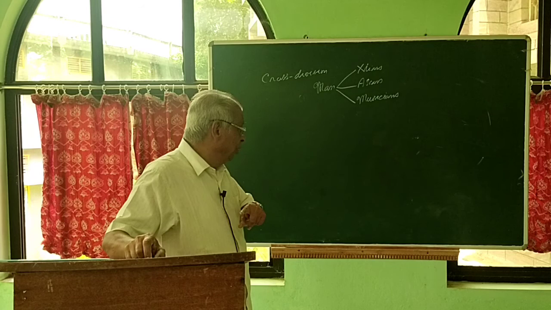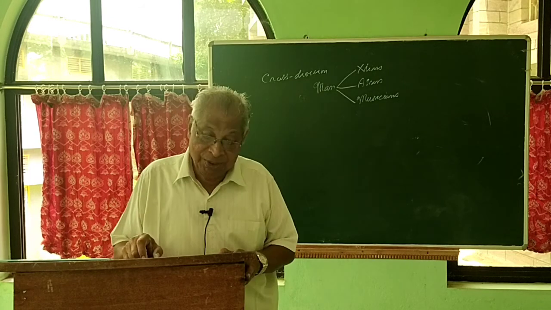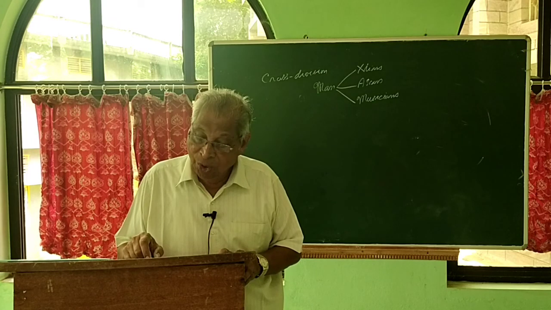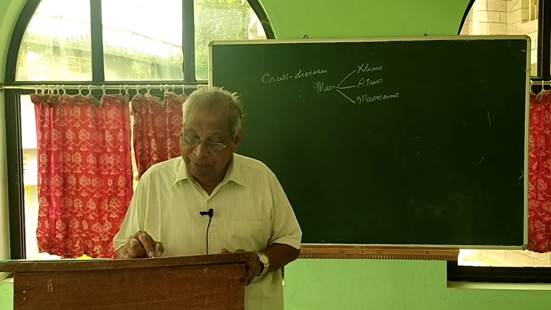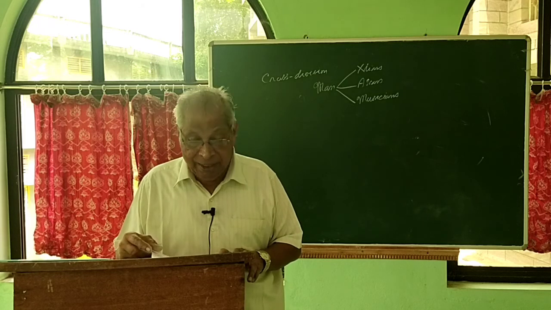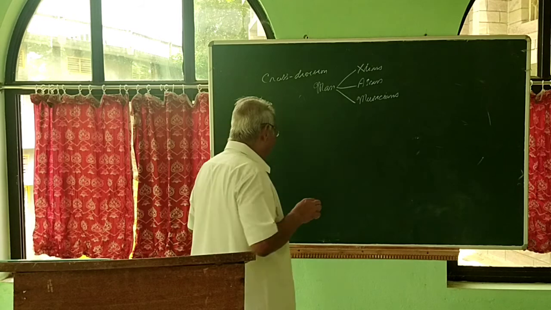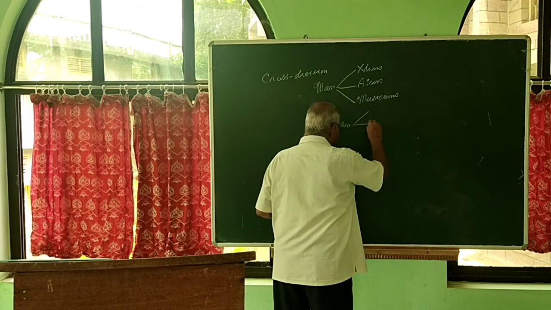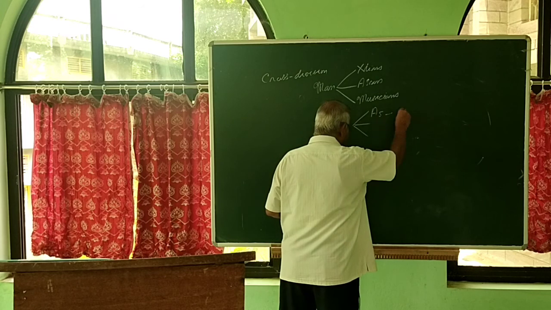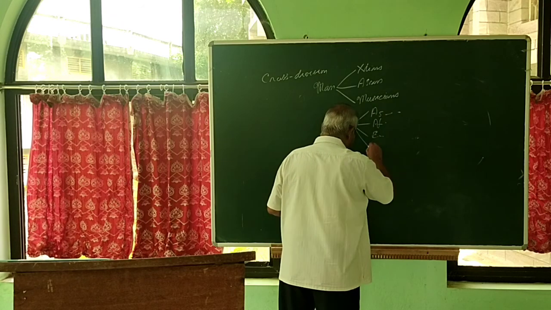And then one more term we have introduced here, that is co-division. It is the division of the same class according to different principles in different acts of division. Now, for example, I am dividing man on the one hand into Asians, Africans, Europeans, and so on.